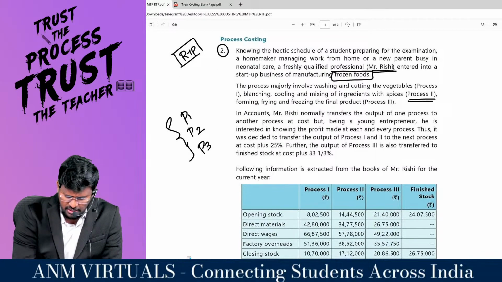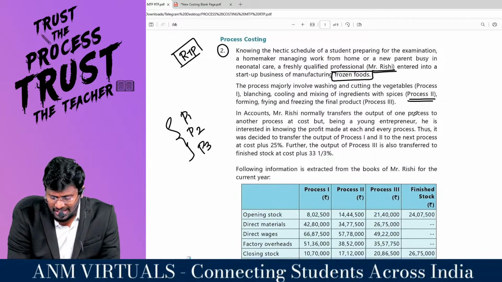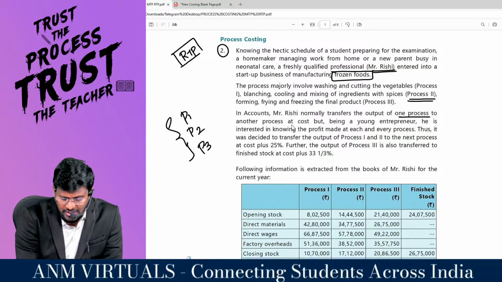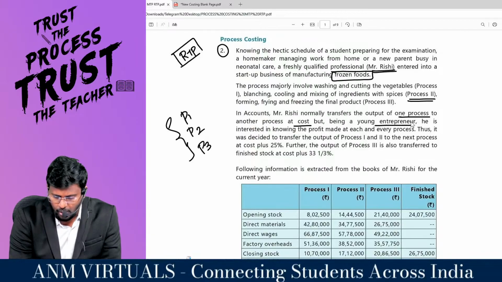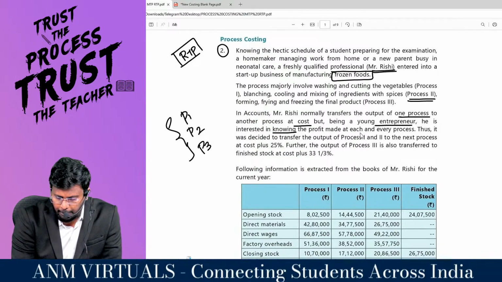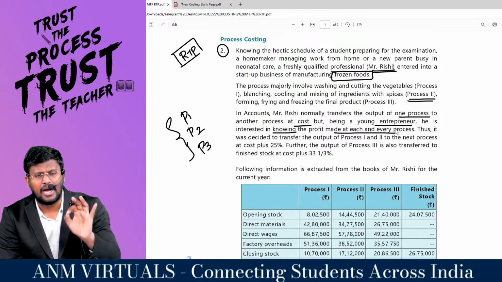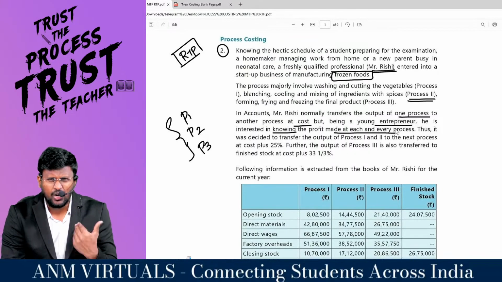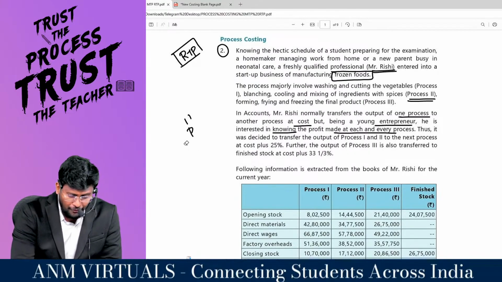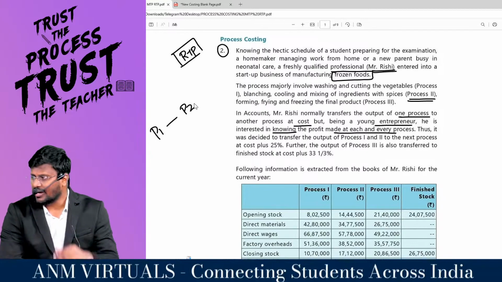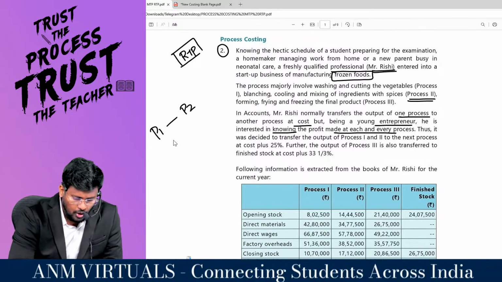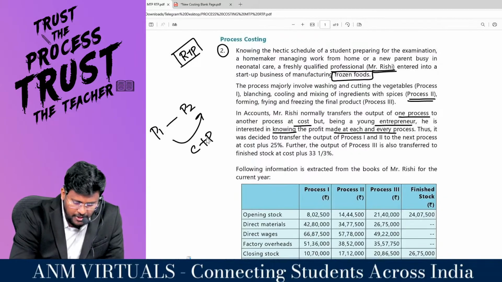In accounts, Mr. Rishi normally transfers the output of one process to another process at cost. But being a young entrepreneur, he is interested in knowing the profit made at each and every process. Fine. This is one of the types of questions in process costing: from process 1, if you are transferring to process 2, we will transfer at cost plus profit.